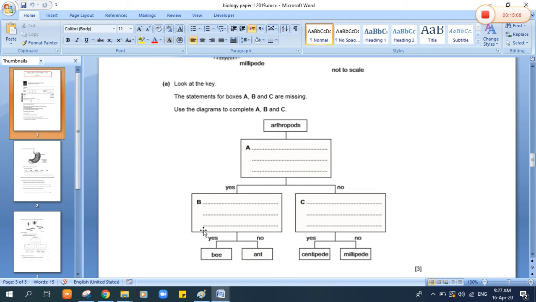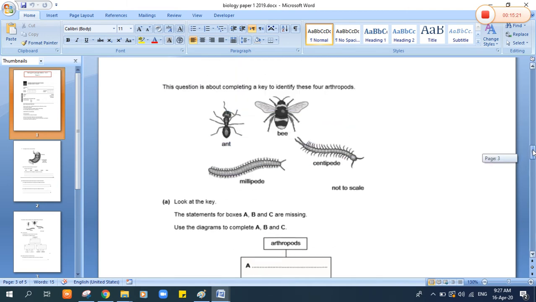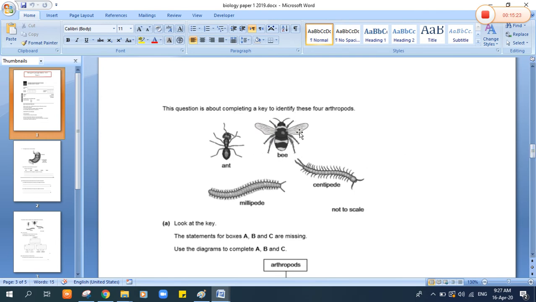So how can I answer or solve this question? Okay, I will tell you the clue. The clue here is to start from the bottom. Start from the what? The bottom. So here the comparison is between the bee and the ant. Let's see the bee and the ant. Here I can see this is the bee and here this is the ant, right?